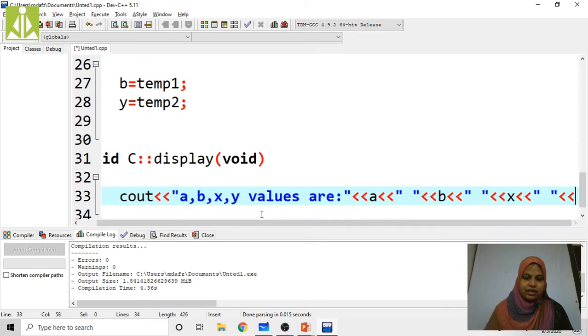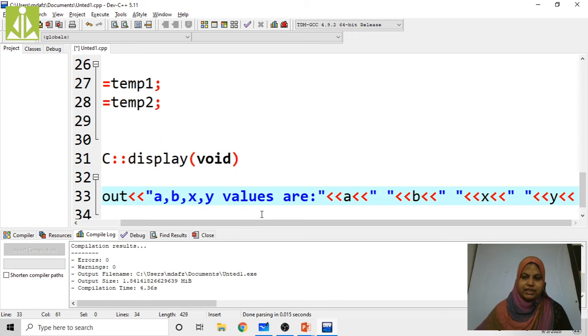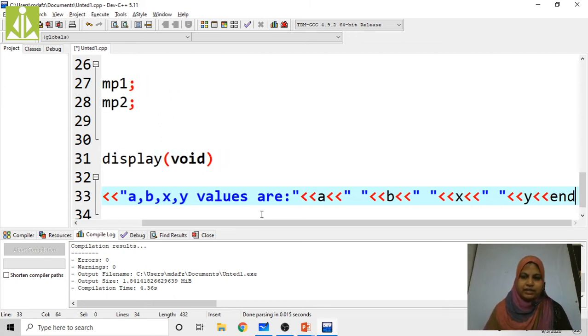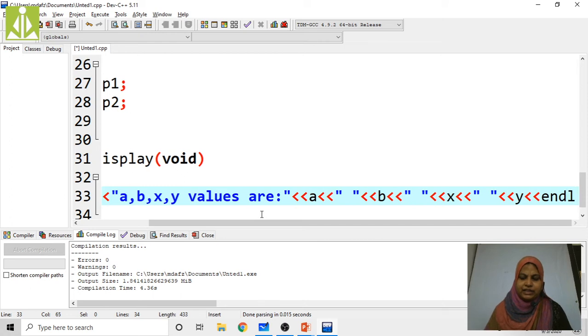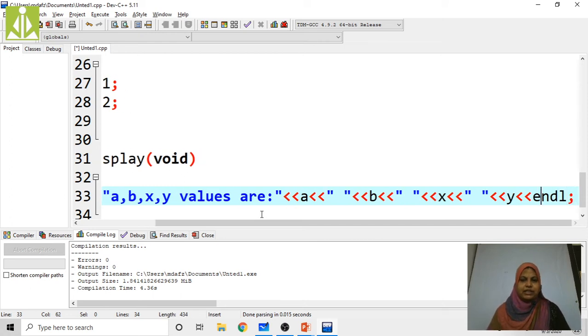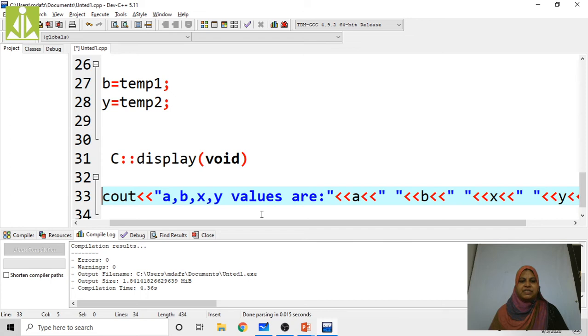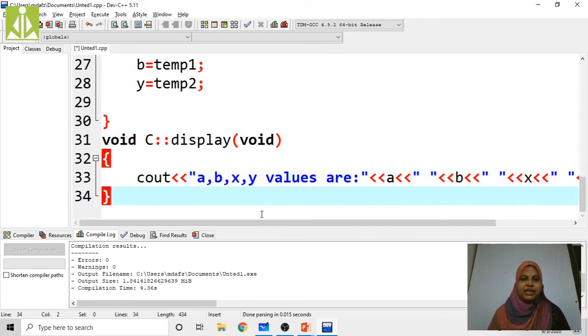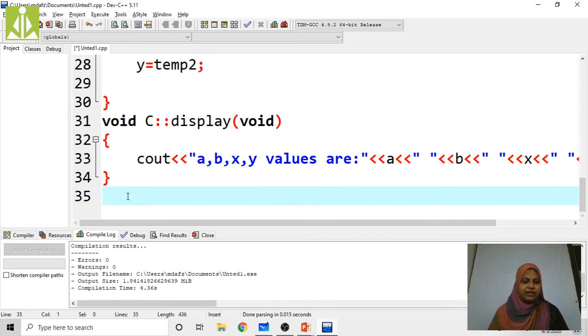Next y, and next endl. So the display function displays all the values a, b, x, y.